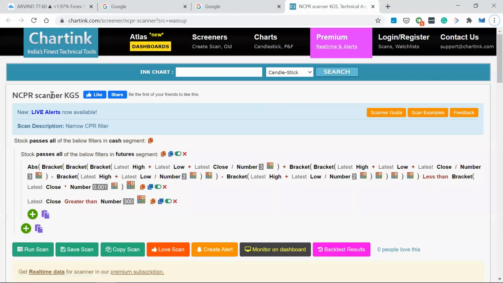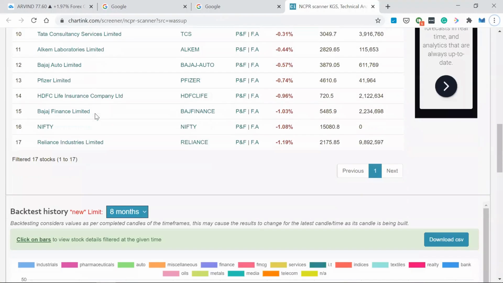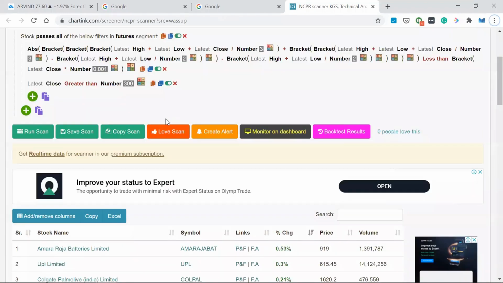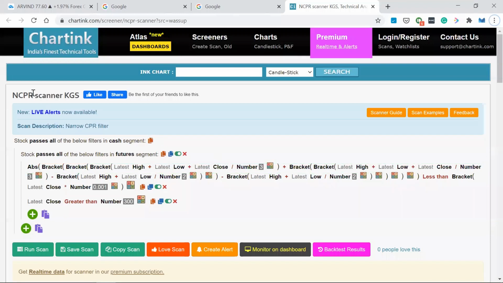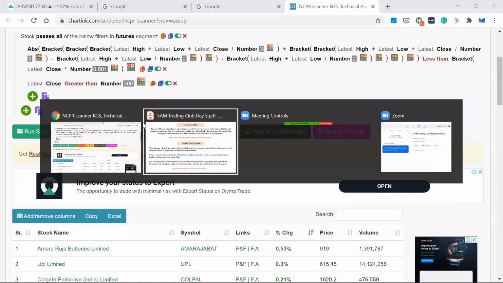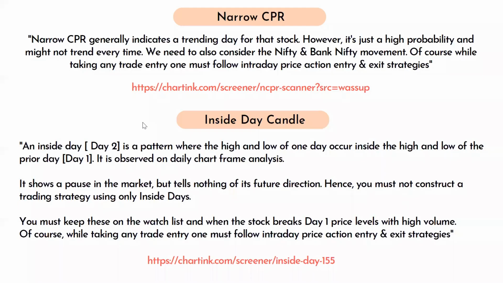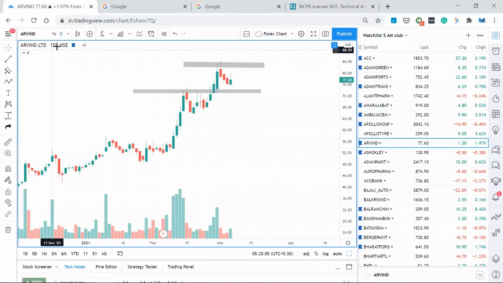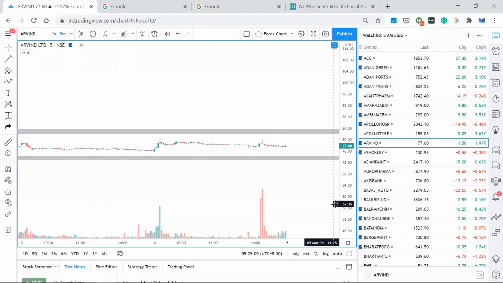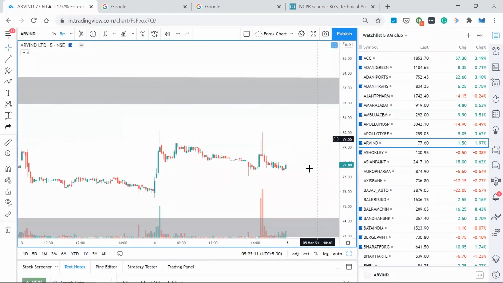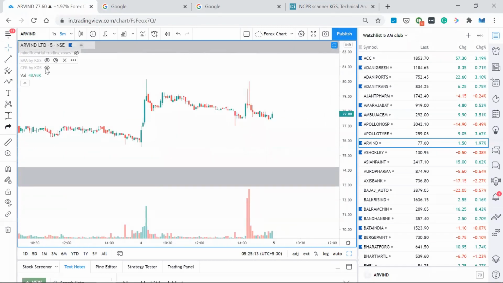It's also a scanner by KGS. For the next day, for today, it will say these are the stocks which have narrow CPR. Narrow CPR, I've explained to you, is nothing but the CPR level being narrow for that particular day. Narrow CPR indicates that there could be a trending market.